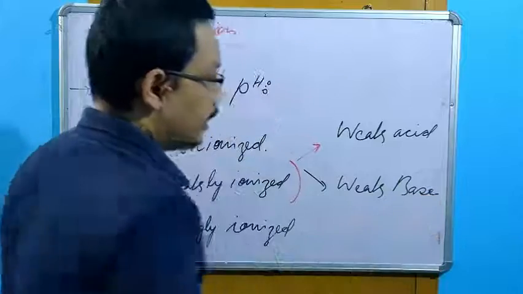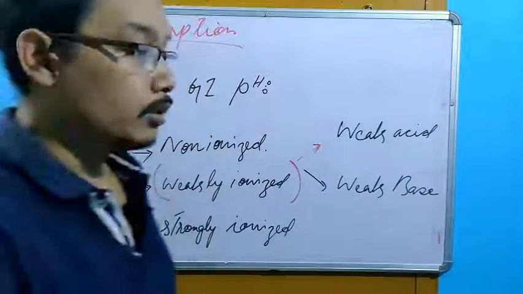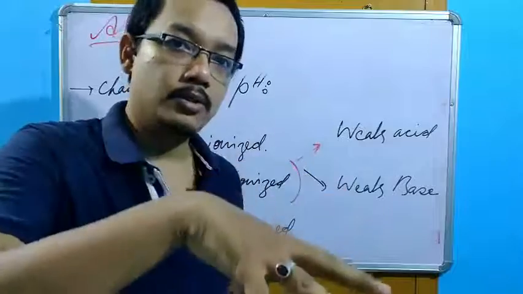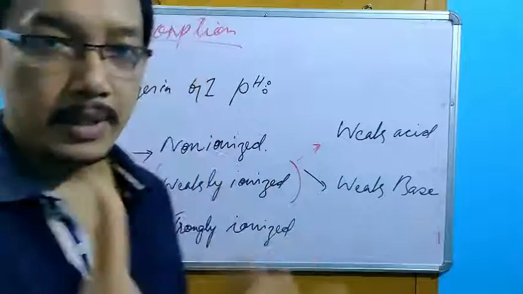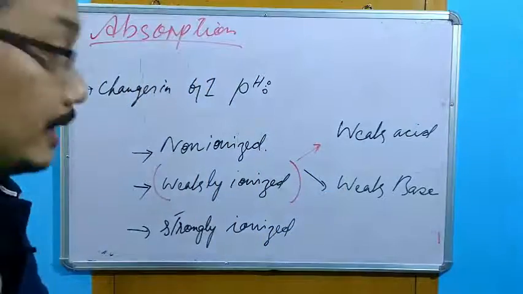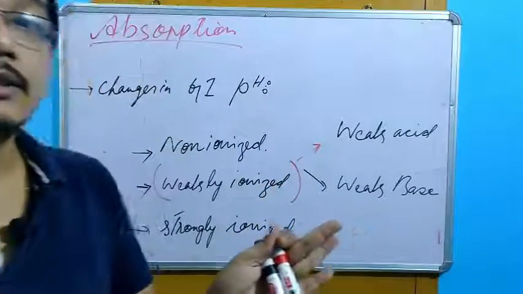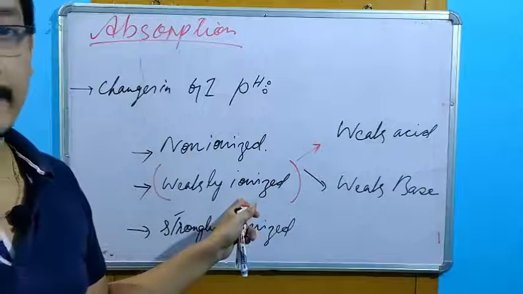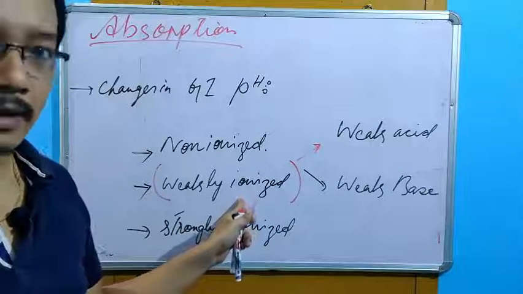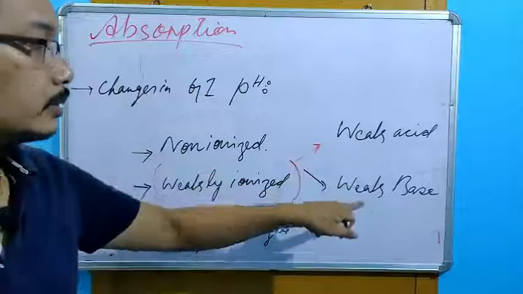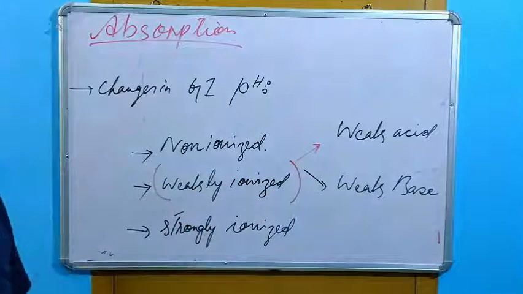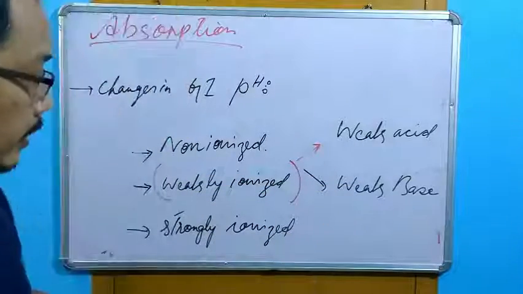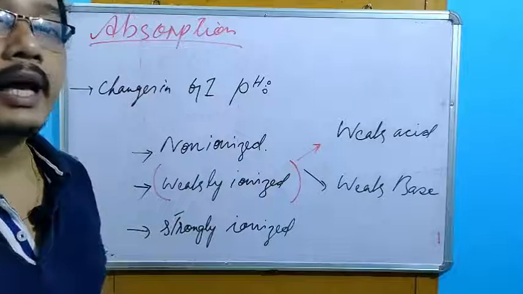Because either this weak acid or weak base, if you incorporate it into a solution which has a certain pH, only tends to show the weak ionization phenomenon. Okay? Only weak acid and weak base. It can only be weakly ionized.